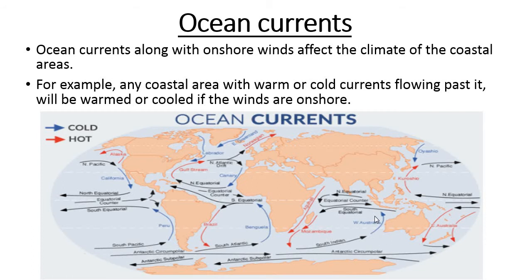So if cold current is flowing, then this side will be cold in nature. If warm ocean current is flowing, then weather condition will be hot. If cold is there, then weather condition will be cold. Hot, then hot, cold, then cold. So like this, ocean currents influence the atmospheric condition.